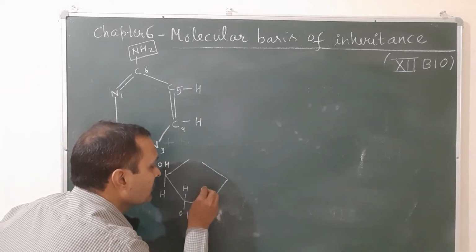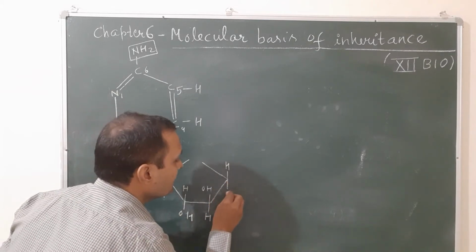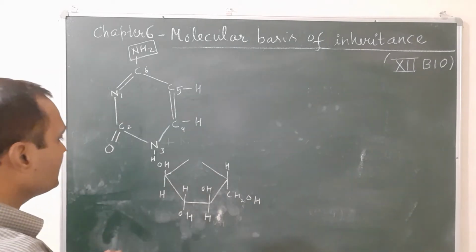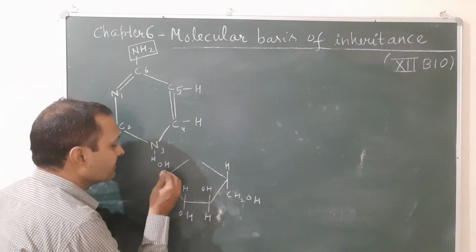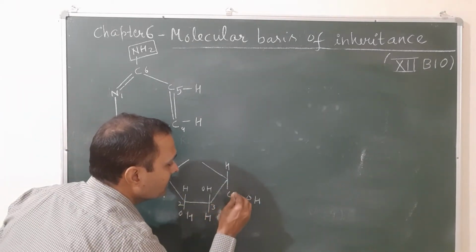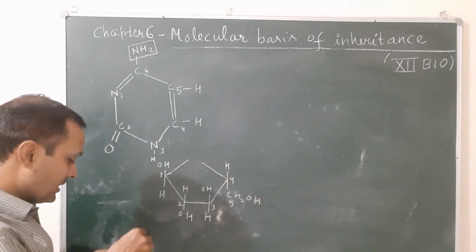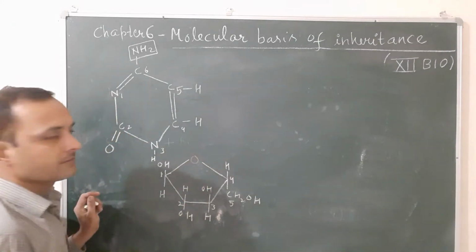Third, H, OH, H. And the fifth is H, CH2OH. So this is the first position of the sugar, then 1, 2, 3, 4 and 5th carbon. This is ribose sugar with one oxygen at the center.